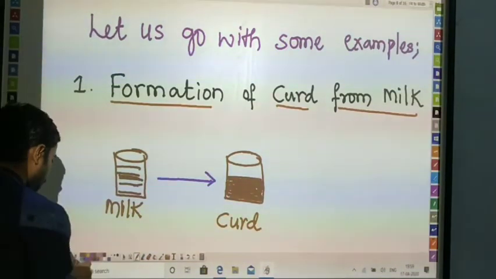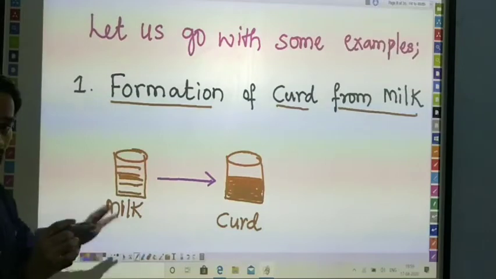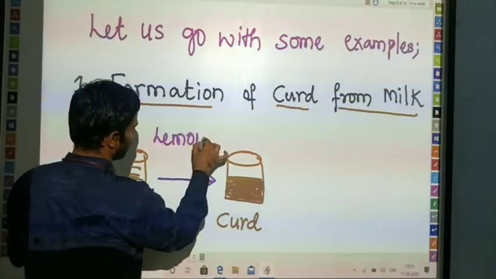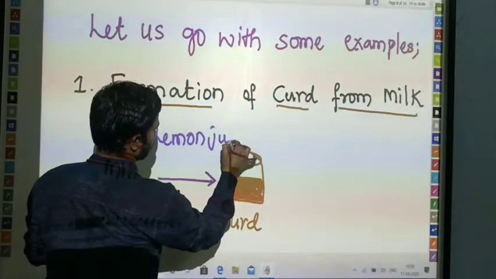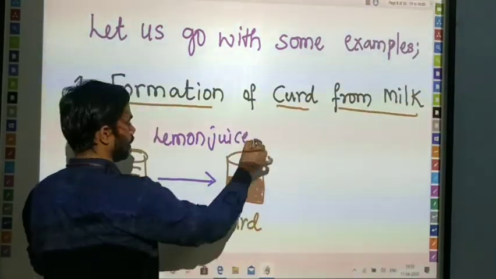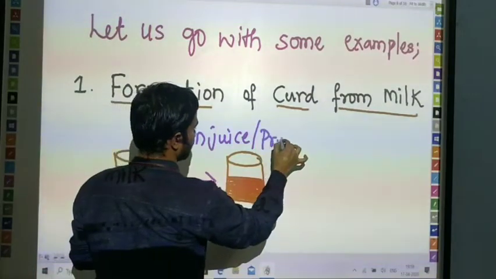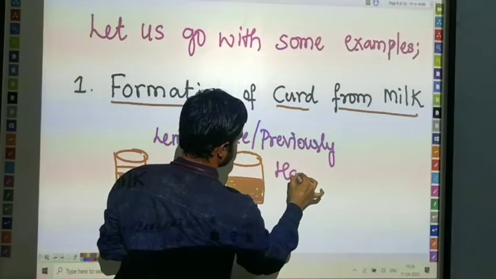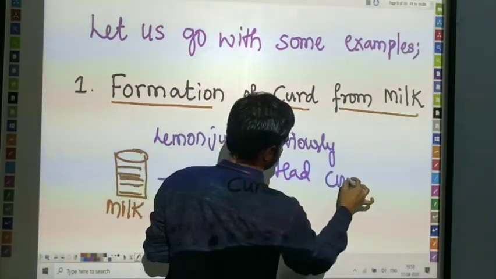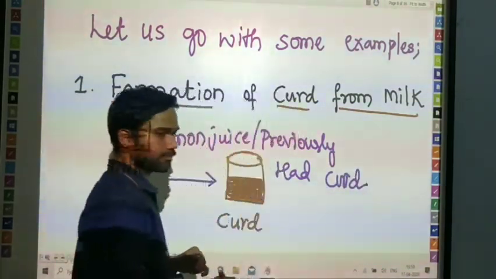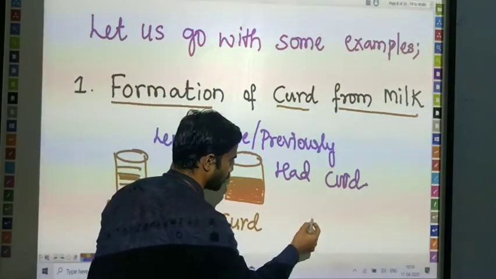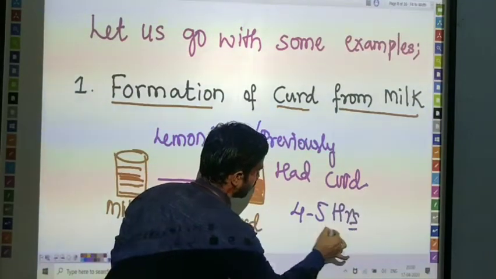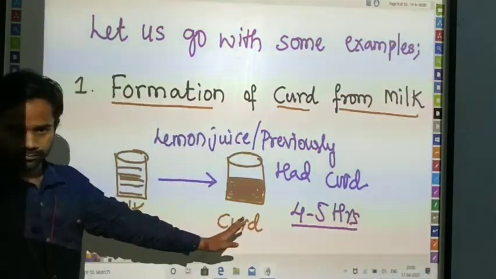After the addition of either lemonade or lemon juice, or previously made curd, it is going to take around 4 to 5 hours to convert from milk into curd.